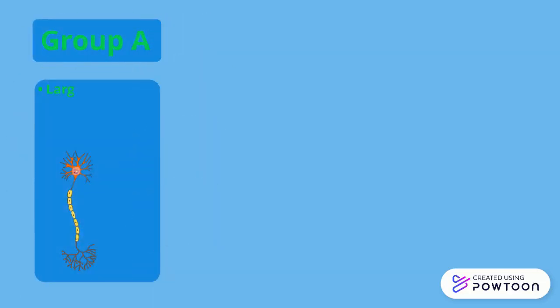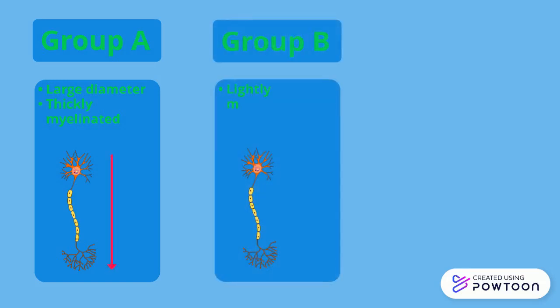Group A neuronal fibers have a large diameter and are thickly myelinated. These neurons are mostly somatic sensory neurons involved in reflexes. Impulses in these neurons travel up to 150 miles per hour. Group B fibers are lightly myelinated and have a smaller diameter. Impulses in these neurons travel much slower, at around 15 miles per hour.